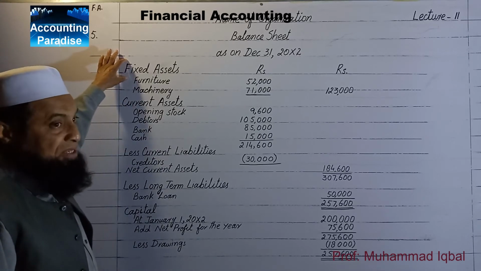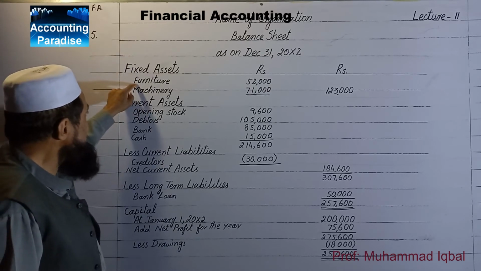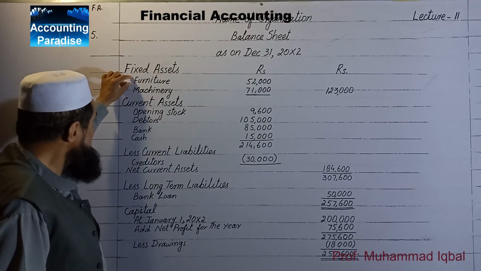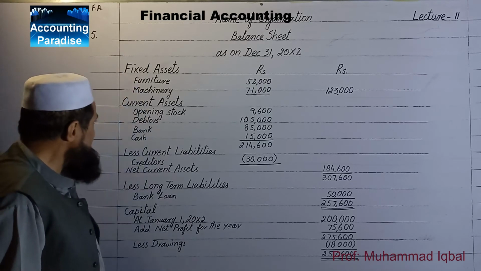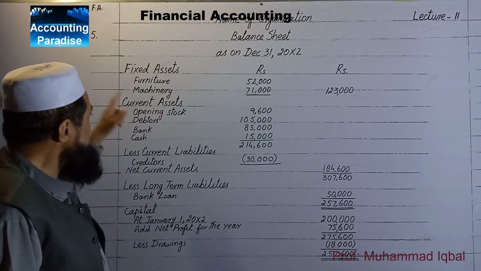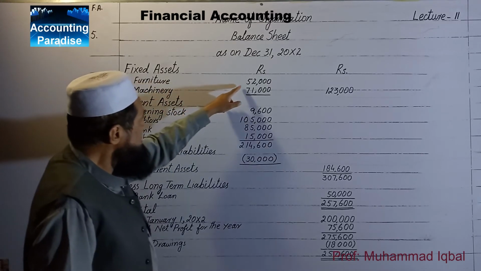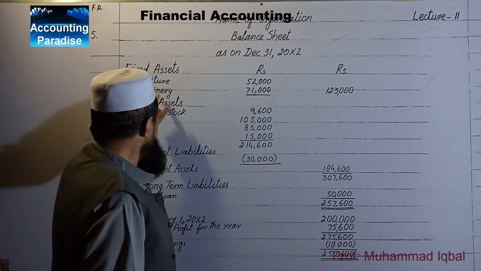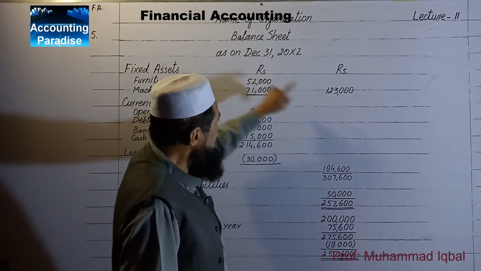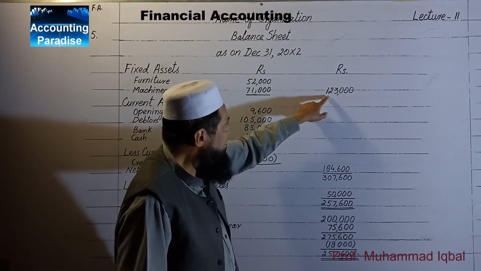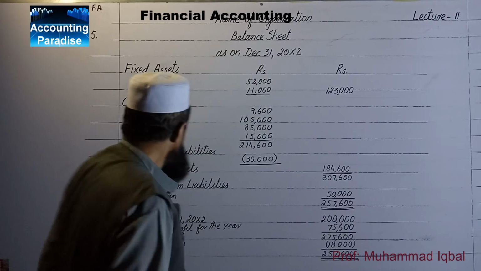We have read this in the previous board. Furniture is most fixed. Then the machinery is less than furniture in fixing. Furniture 52,000 and machinery 71,000. The total of these is 1,23,000. These are the total fixed assets.